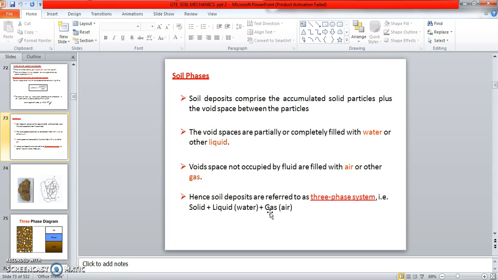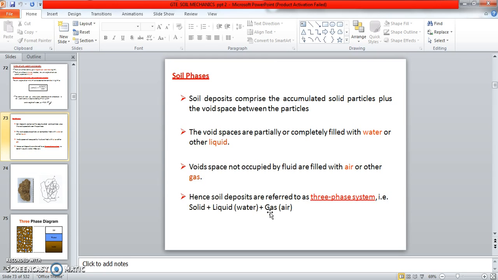Okay, in that, voids will be there. So we have to occupy the space of the voids. How do we fill that? With water and liquid. The void space not occupied by fluid is filled with air or other gas. Hence the soil deposit is referred to as a three-phase system. Soil deposit is the accumulated solid particles plus the void space between the particles.